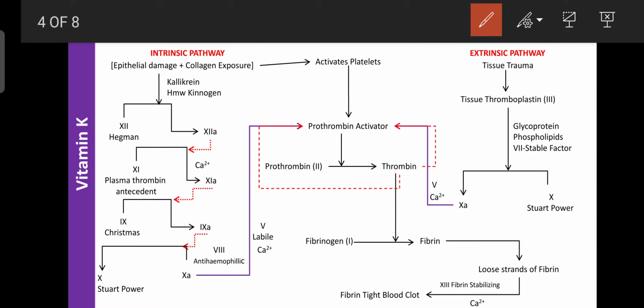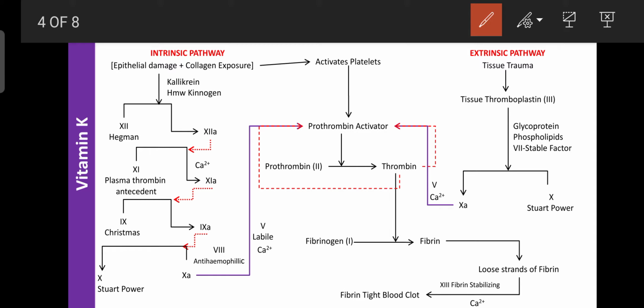So here the intrinsic pathway begins when epithelial damage occurs or the collagen is exposed. Collagen is a type of protein present in the walls of the blood vessels. Due to increased blood pressure, the blood vessels are damaged, and that is known as epithelial damage, because epithelial tissue is present in the lining and covering of the blood vessels and every organ. So due to any stress, strain or pressure, that part is damaged.